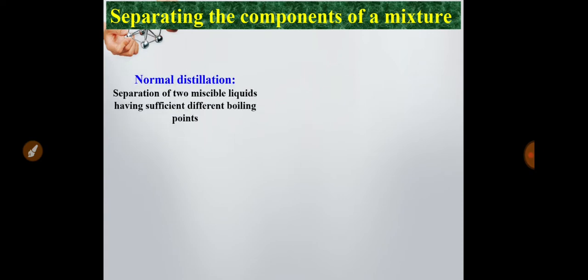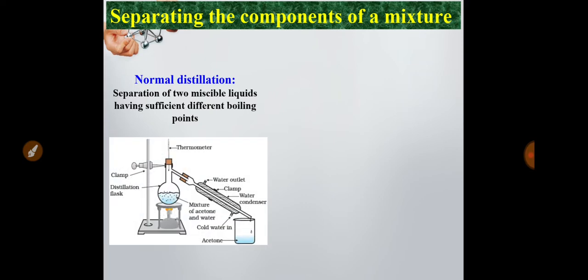Now the separation process of miscible liquids. If two miscible liquids are present in a mixture, we cannot separate them by a separating funnel. We can use the distillation process. If the boiling point difference between the two liquids is greater than 25 Kelvin, then we can easily use normal distillation.